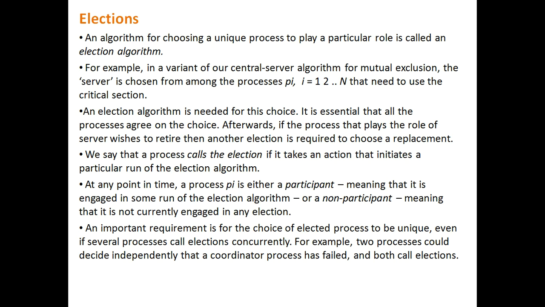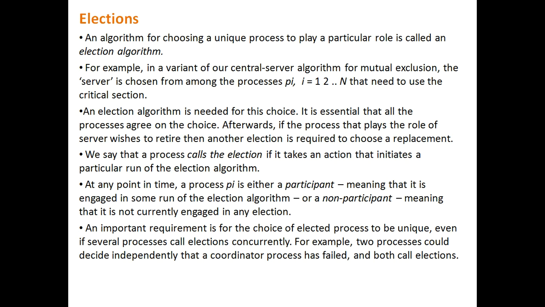The election can be raised from any process, or from one process, or more than one process can call for the election. We say that a process calls the election if it takes an action that initiates a particular run of the election algorithm.